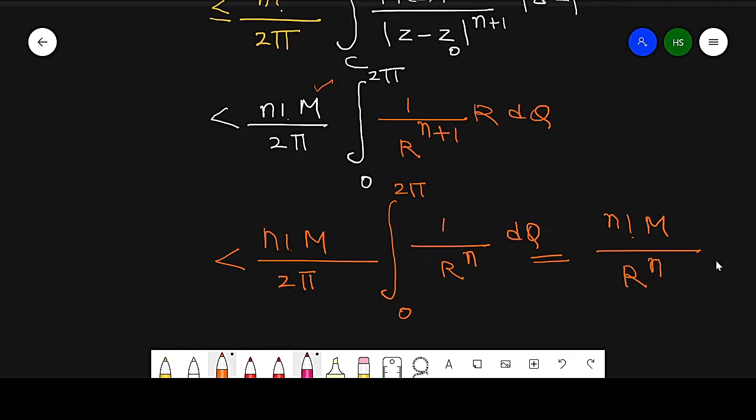So this is our result, and this is called the Cauchy inequality. So this is a very important result.